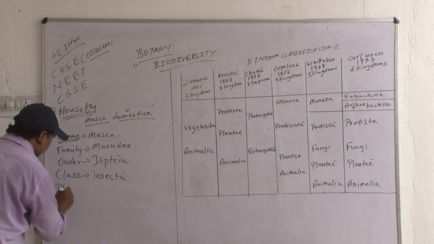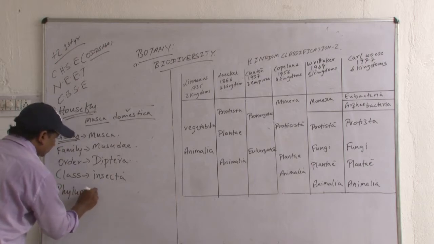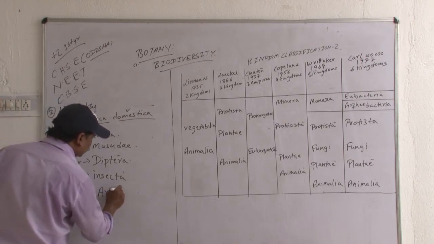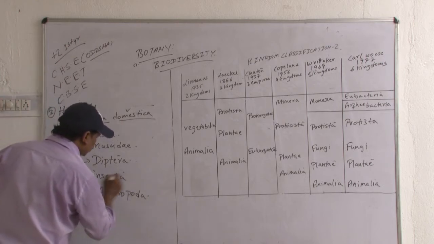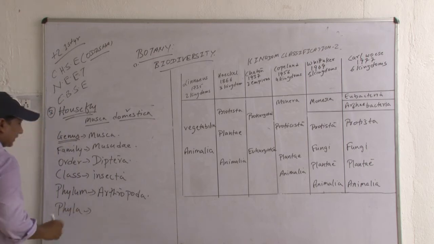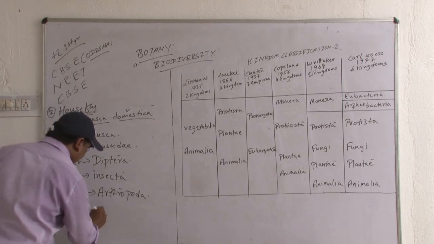Now, phylum. Phylum is Arthropoda. And kingdom is Animalia.